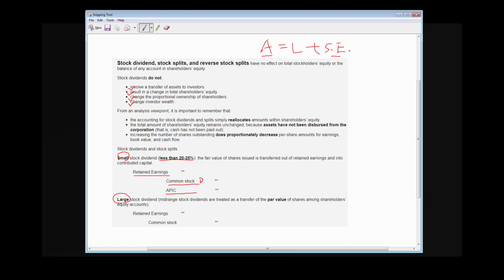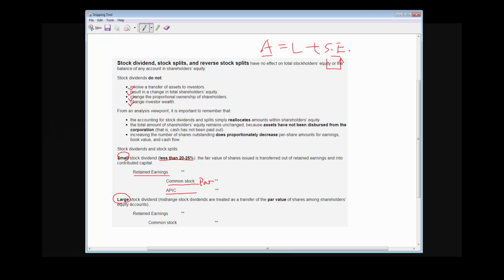Common stock represents the par value. So it increases the par value and additional paid-in capital, but decreases retained earnings. Stock dividend does not change the balance of total stockholders' equity, but it changes the balance of retained earnings and the balance of contributed capital. Basically, it moves from the left-hand side to the right-hand side. So the total balance does not change, but each component of the stockholders' equity changes.